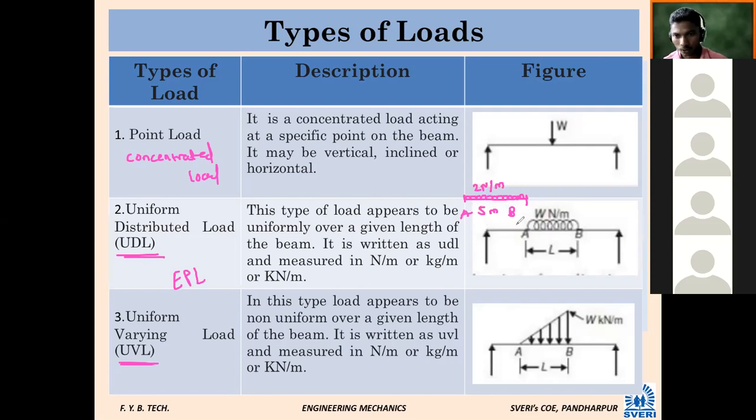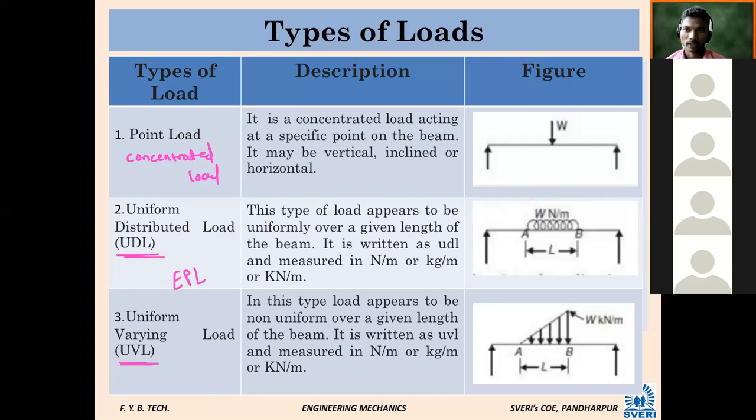So what will be the total load on AB? 5 meter is the length, and there is its intensity. Are you observing the figure, or is it very small? Yes, sir. I will show how to show its EPL meanwhile.